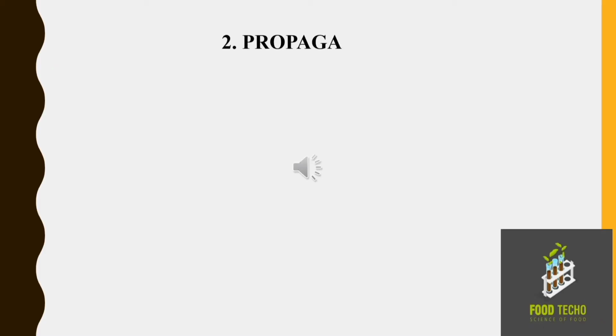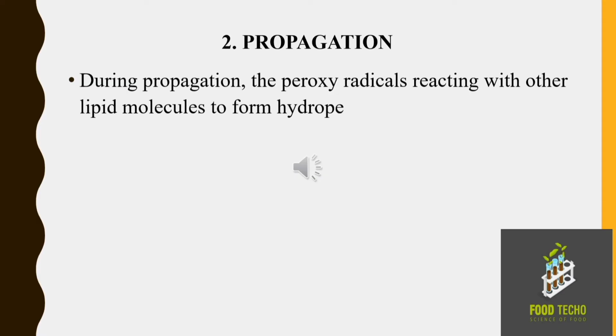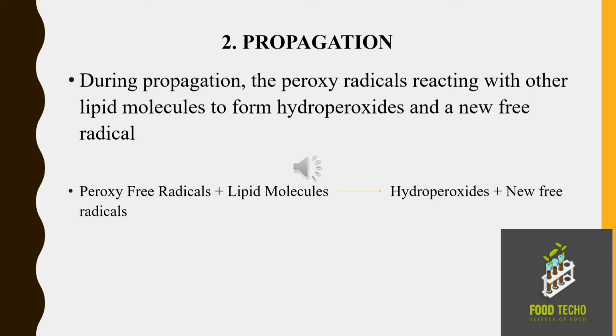The second stage of lipid oxidation is known as propagation. During propagation, the peroxy radicals which were formed during the initiation reaction further react with other lipid molecules to form hydroperoxides and a new free radical. As shown in the equation, we can clearly see that the peroxy free radicals further react with lipid molecules and form hydroperoxides and a new free radical.